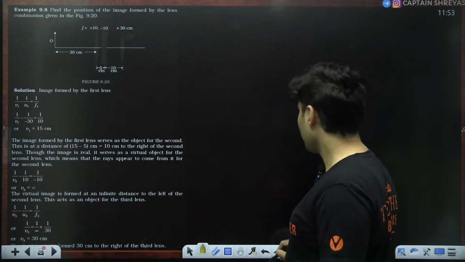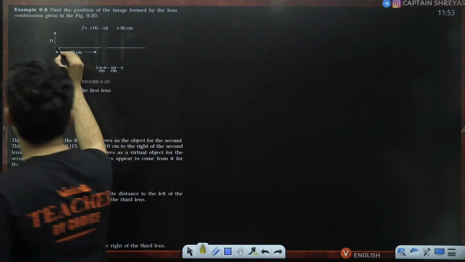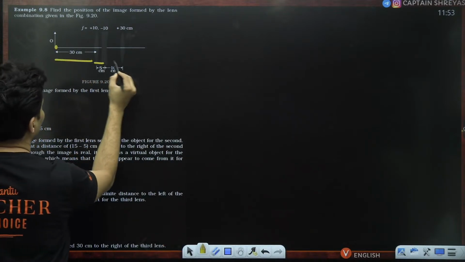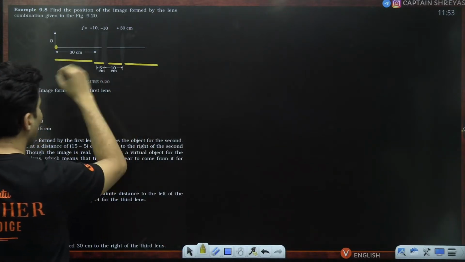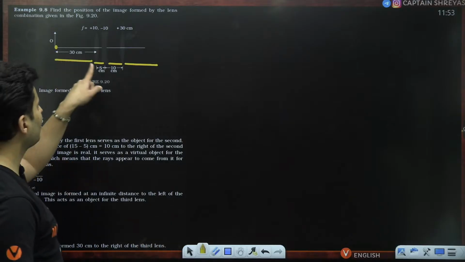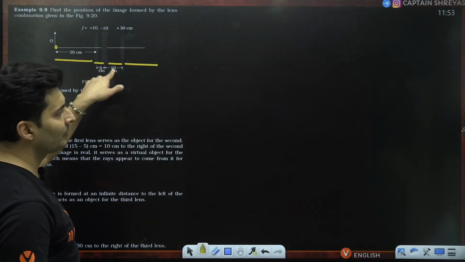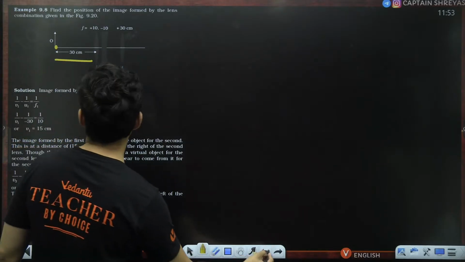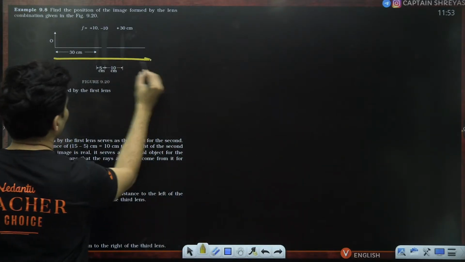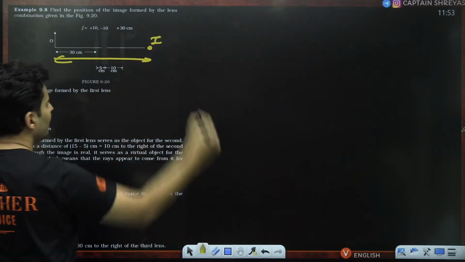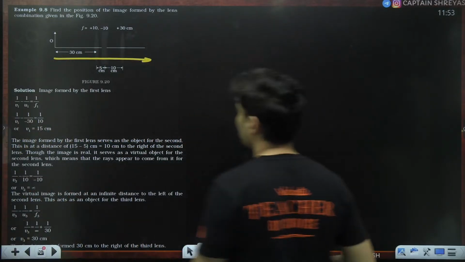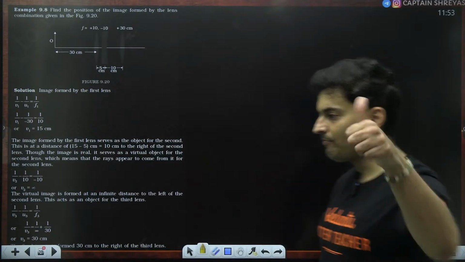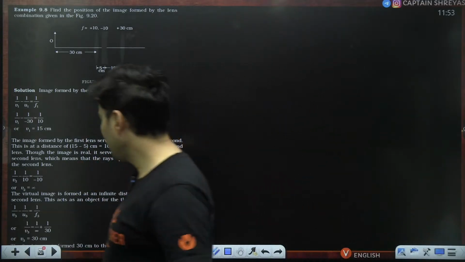But if you actually measure it from the object, this 30, this 5, this 10, and this 30, all of them are to be added. So 30 plus 5, 35, plus 10, 45, plus 30, that is going to be 75. So 75 centimeters from the object, that's where the final image will be formed. That's how you solve this particular question. Is that okay? Shall we go ahead?